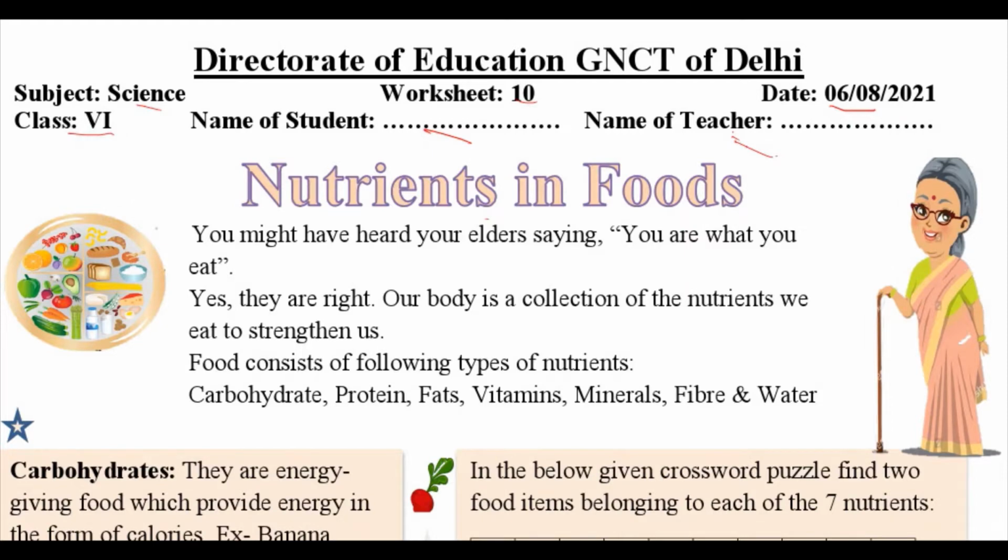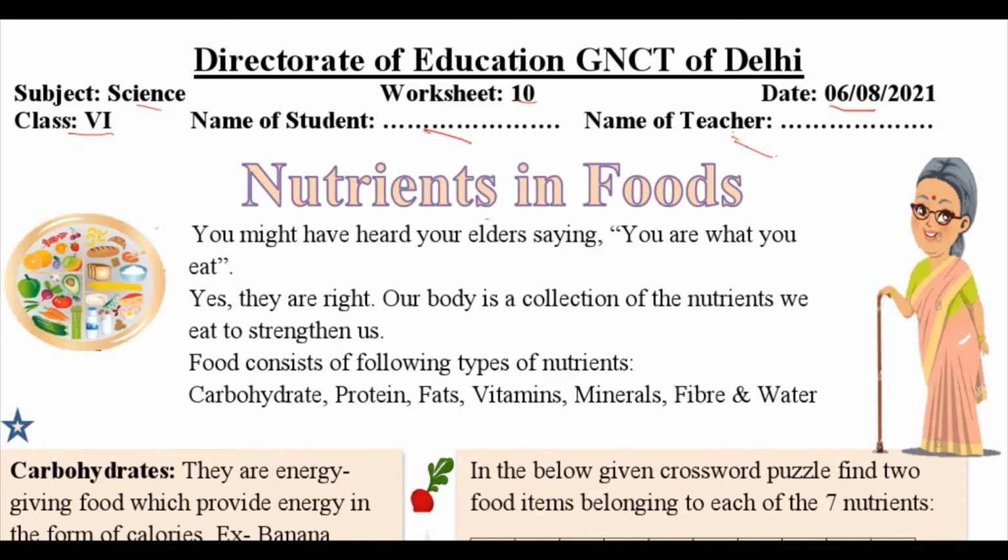So let's read this. You might have heard your elders saying, "You are what you eat." Yes, they are right. Our body is a collection of the nutrients we eat to strengthen us. Food consists of the following types of nutrients: carbohydrate, protein, fats, vitamins, minerals, fiber, and water. So this is saying that we are what we eat.